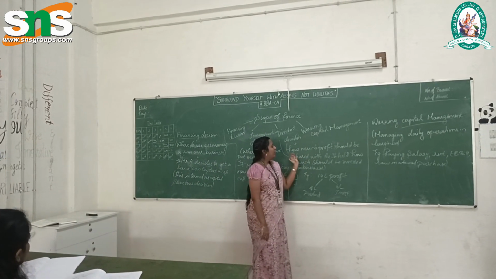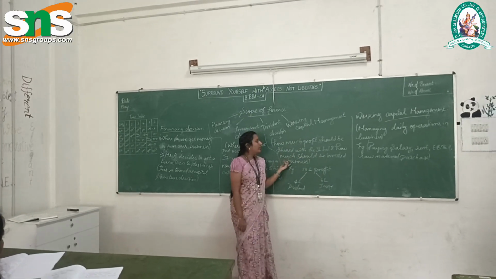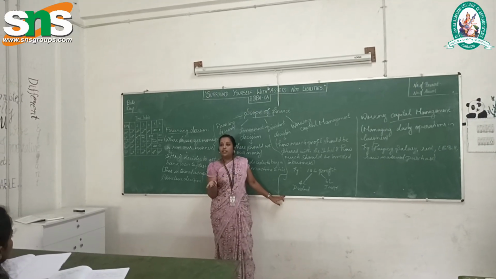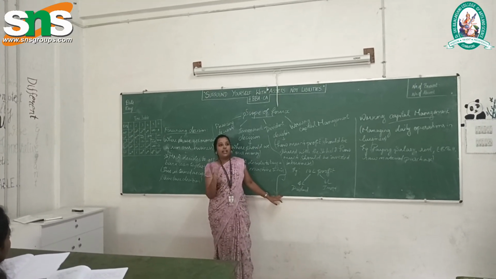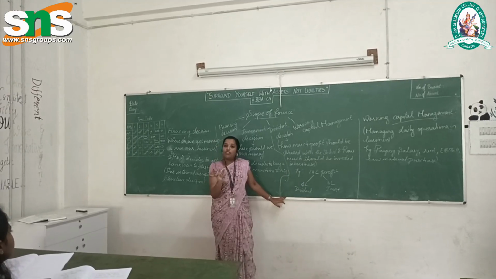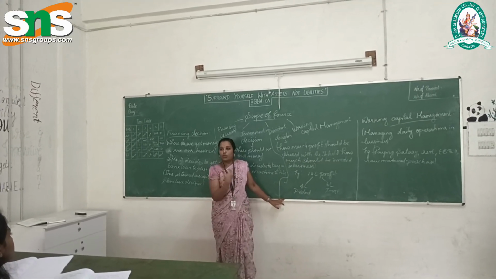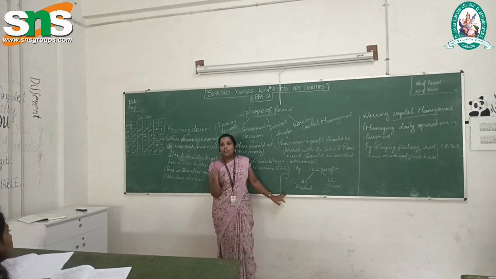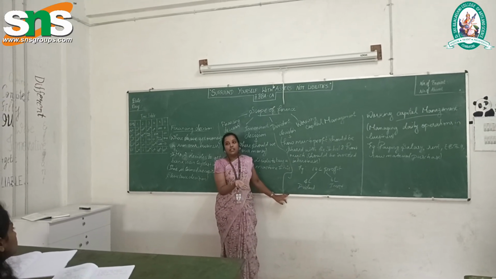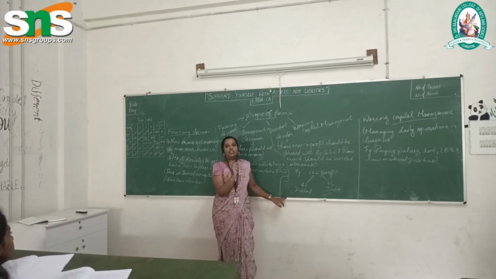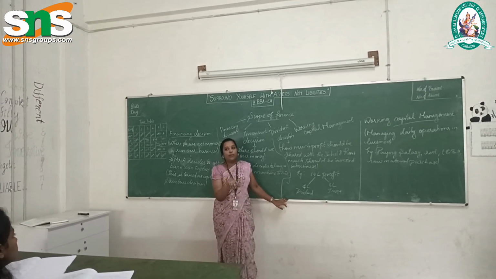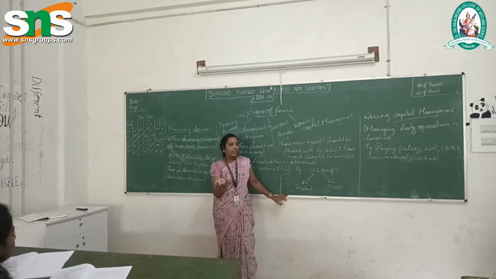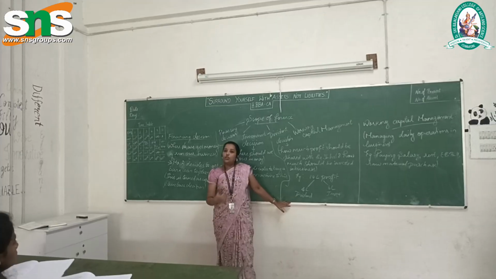And next one is dividend decision. Dividend decision is how much profit should be shared with the shareholders and how much should be retained in your business to earn profit. If you make a profit, it is the ethics of a business that you have to give to your shareholders, because your shareholders have invested in the shares of your business. So you have to give them back as the dividend, first to your preference shareholders, later to equity shareholders, and the remaining you will utilize in your business for future profit.